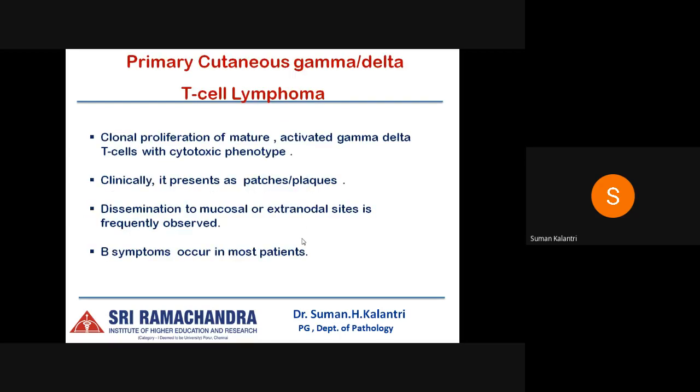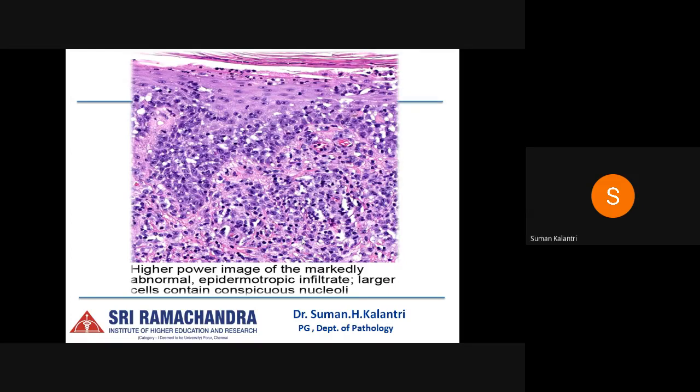Next is primary cutaneous gamma delta T cell lymphoma, where there is clonal proliferation of mature activated gamma delta T cells with cytotoxic phenotype. So they clinically present as patches or plaques, and dissemination to mucosal or extranodal sites is frequently observed, and B symptoms like fever, night sweats, and weight loss occur in most of the patients. And histologically, there can be three patterns. Either it could be an epidermotropic lesion, dermal, or subcutaneous lesion.